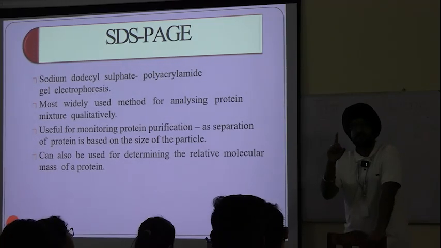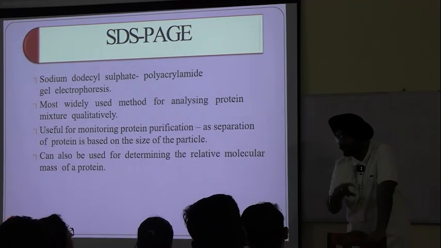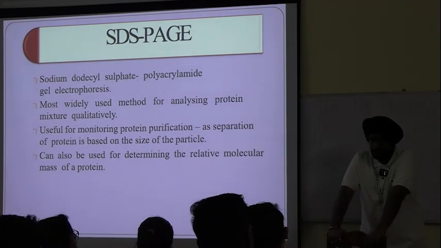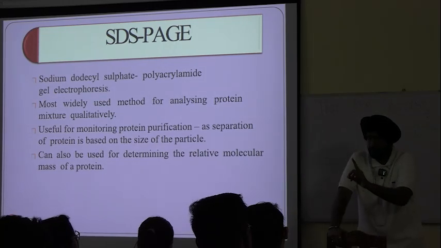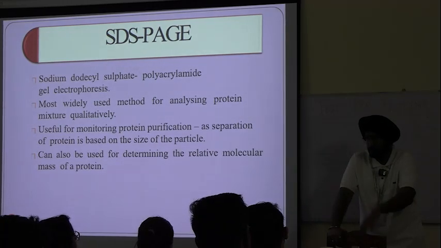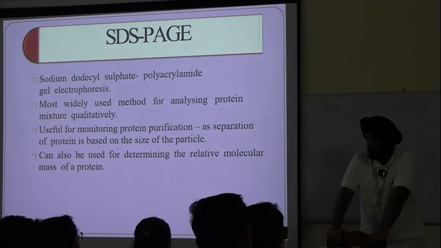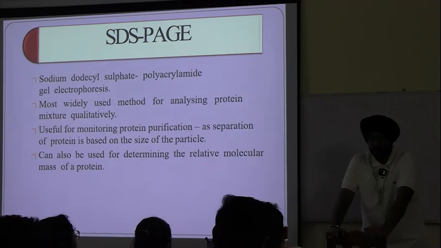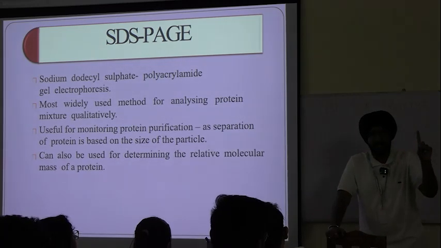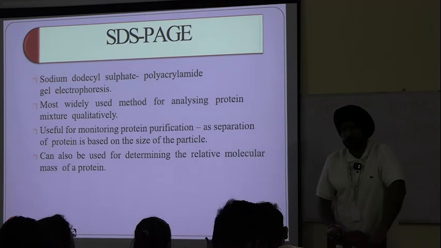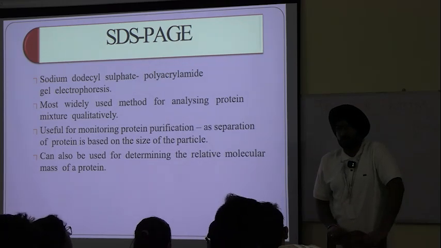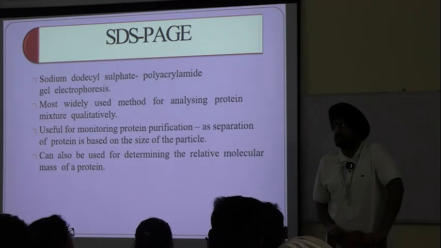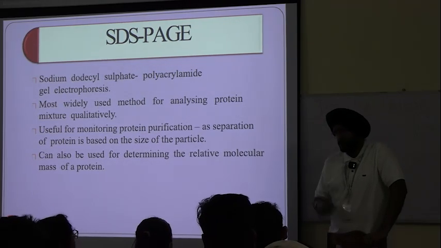Tell me the factors affecting the mobility on support media. What were the factors? Mass, and shape. Shape and charge: the net charge on the molecule being electrophoresed, and the shape of that. Keep these two things in focus, shape and charge. In gel electrophoresis, what we are mainly employing is DNA and RNA.